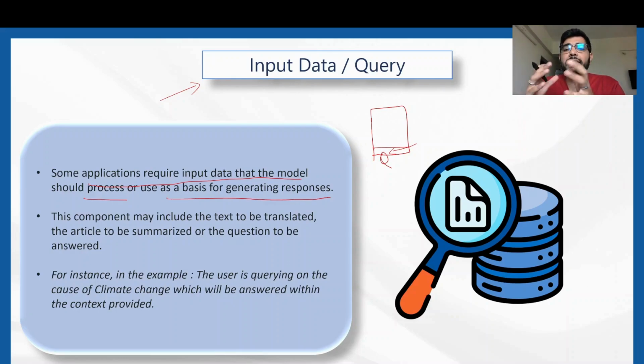Coming to another example, let's say we have another use case where we want to translate any language, right?